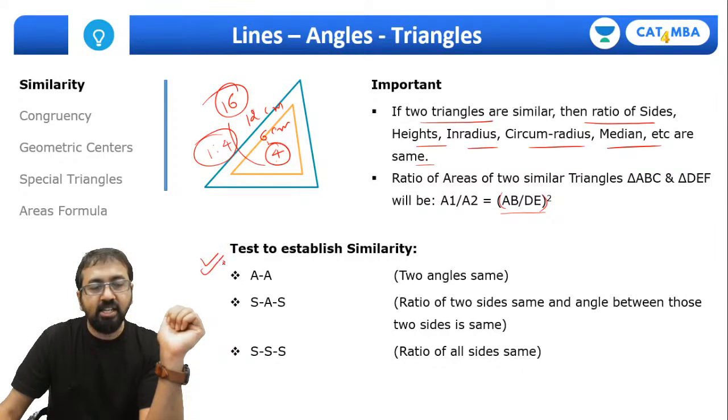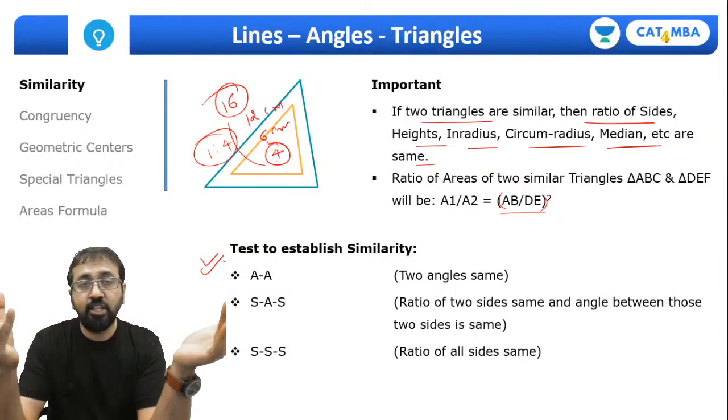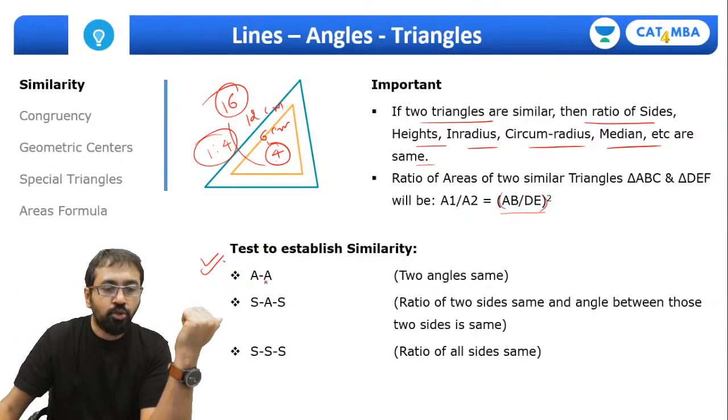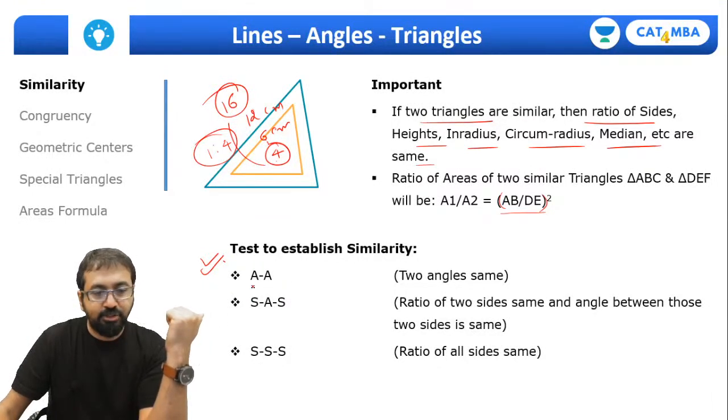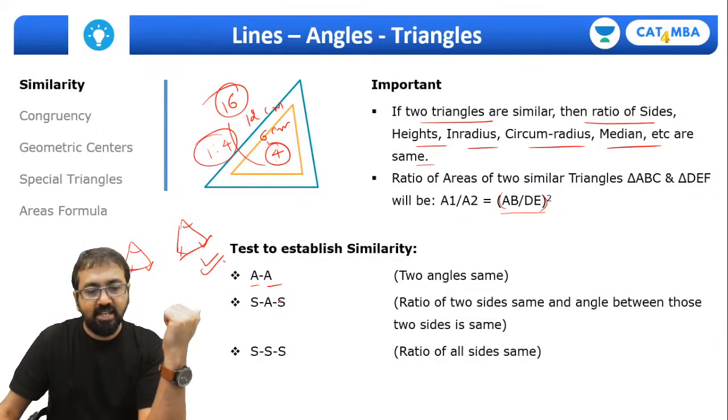Now how do we identify whether the given two triangles are similar or not? Right? Of course they will not give us a drawn figure. Even if they give you, they are not drawn to scale. So you will have to apply certain tests. The first one is the angle test. In two triangles, if two angles are equal, then of course the third angle will also be equal. Are you getting this point? So that is the angle test.